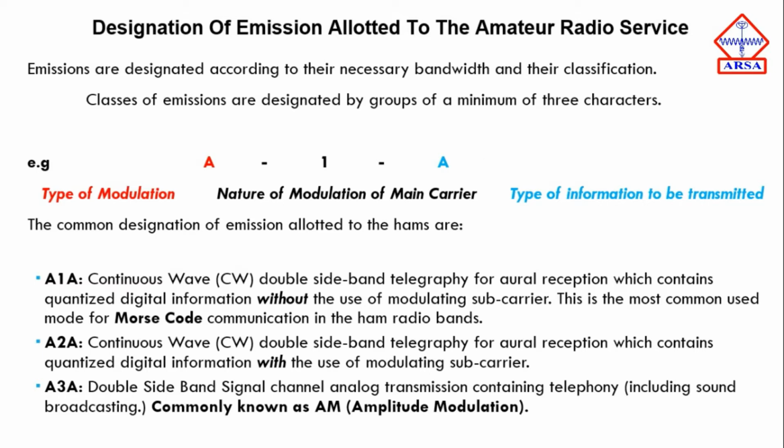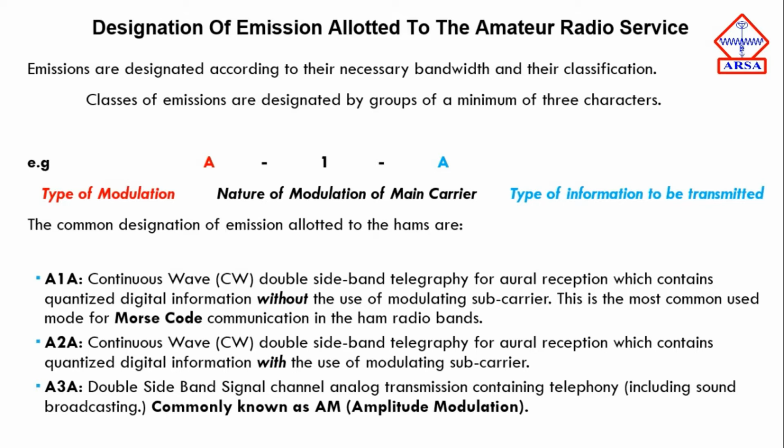Now the common designation of emission allotted to hams is A1A. A1A is continuous wave, that is CW, double-sided band telegraphic for oral reception, which contains quantized digital information without the use of modulated subcarriers. So this type of emission doesn't have any modulated subcarrier, and it is mostly used for Morse code communication in the ham radio band.